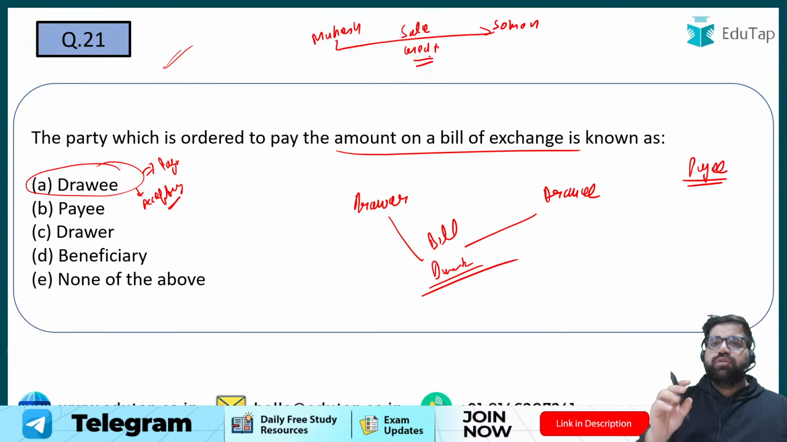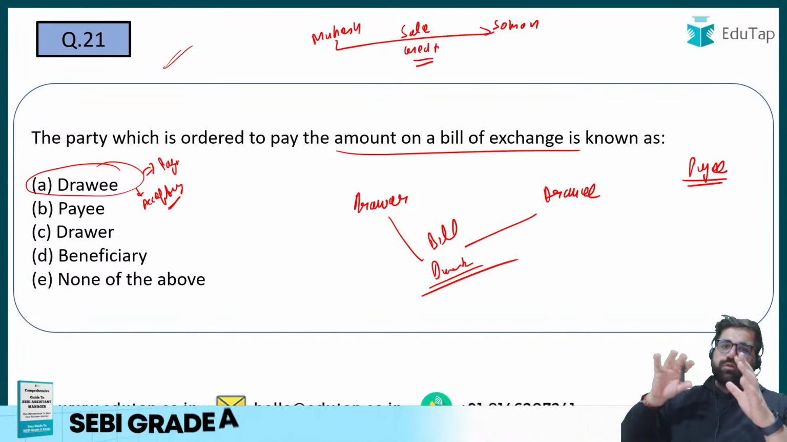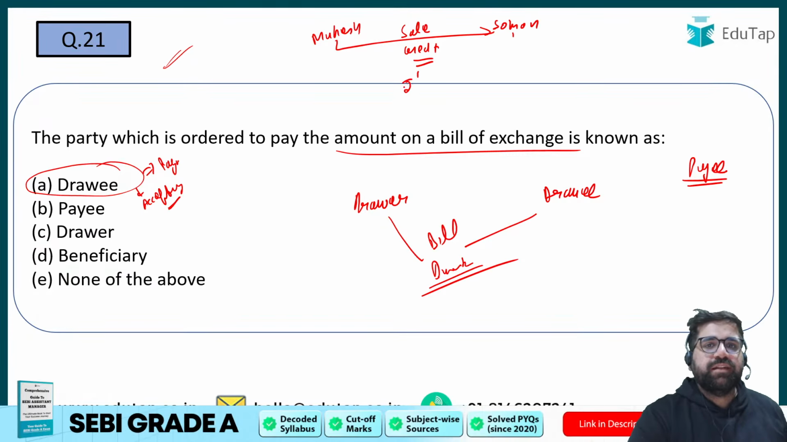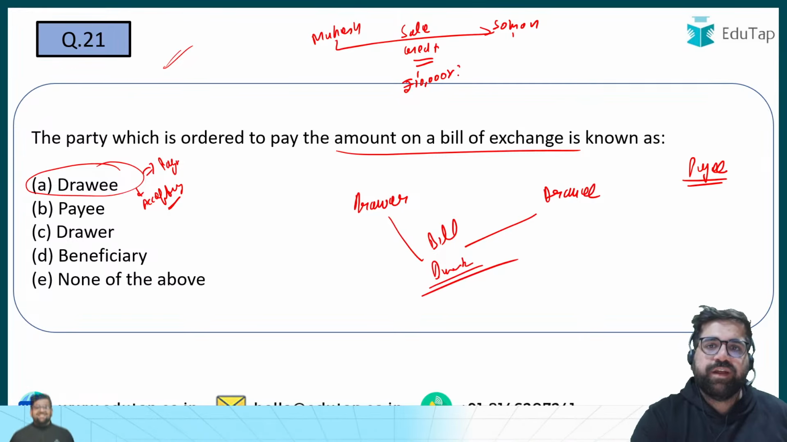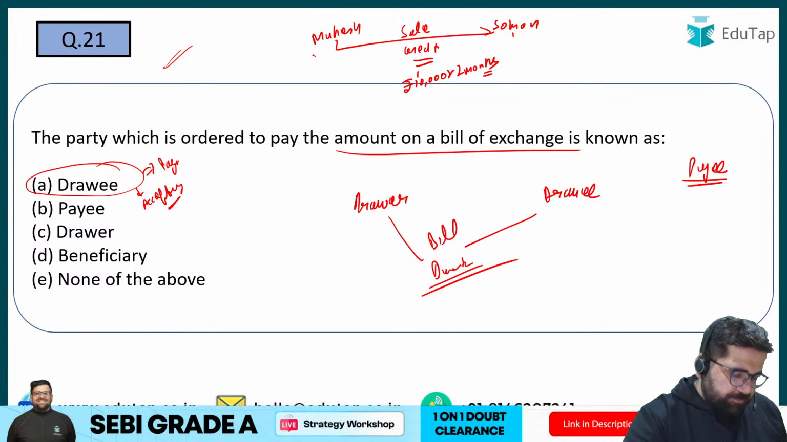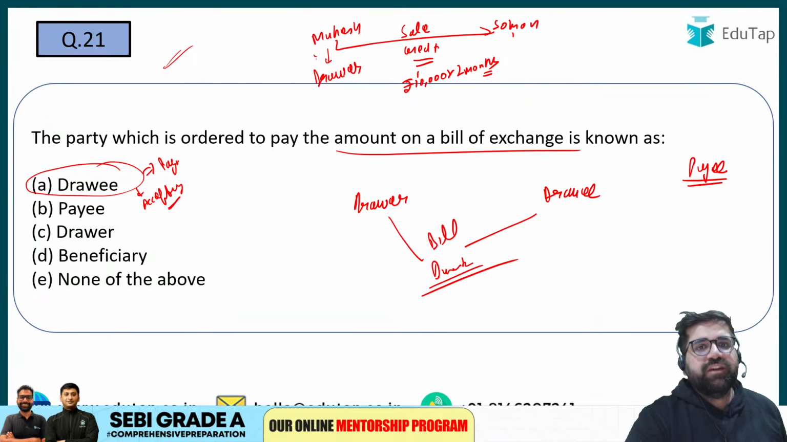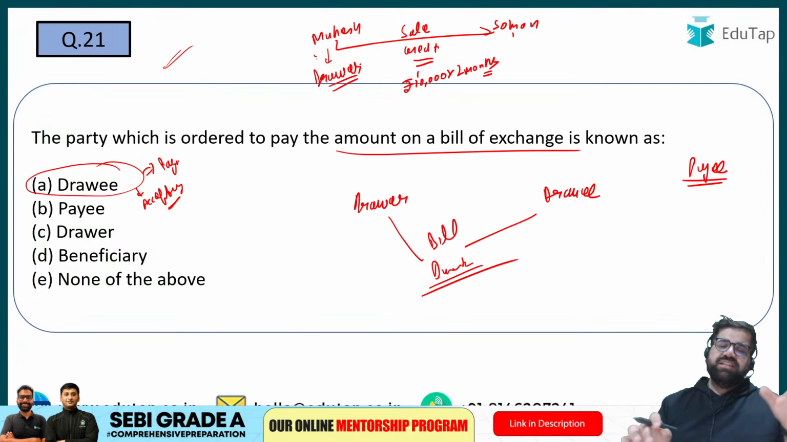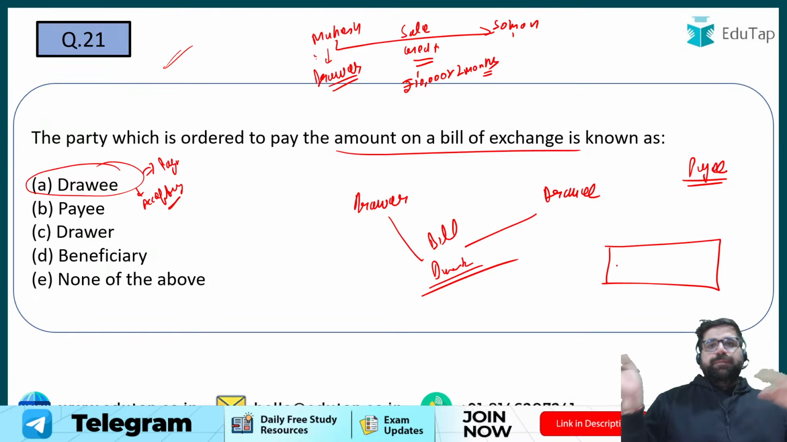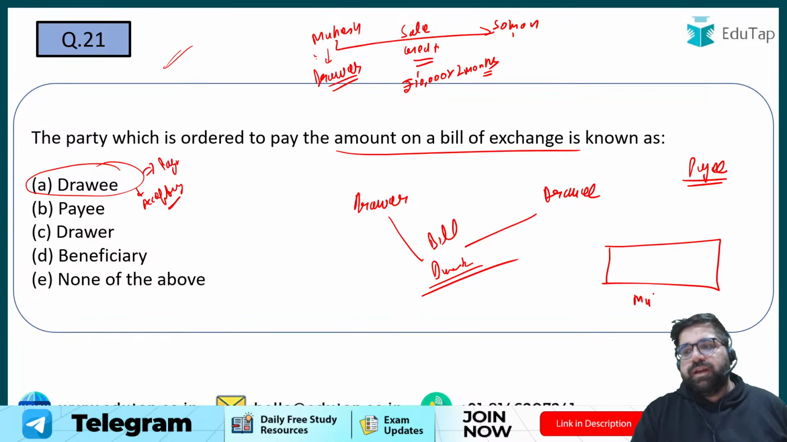Right? Now once the goods are sold from Mahesh to Soham on credit, Soham will say that I will pay you the amount of rupees 10,000 after 2 months. After how many months? 2 months. So in this case, Mahesh will definitely be a drawer. Why? Because he will be drawing a bill of exchange. Bill of exchange is a kind of a document which basically proves that yes, Soham will pay some amount to Mahesh. And who will make this particular bill? Mahesh will make it.